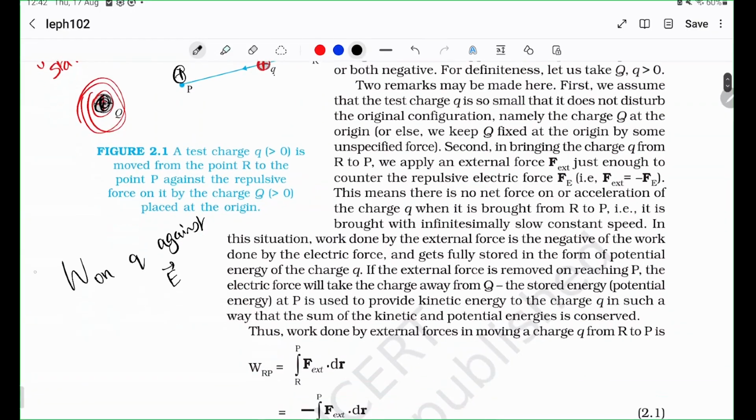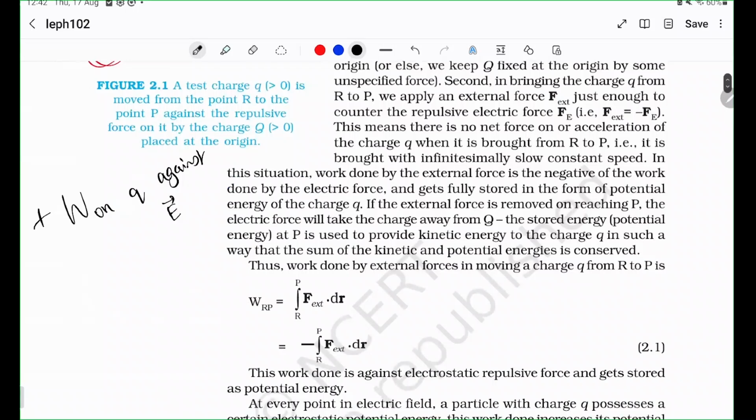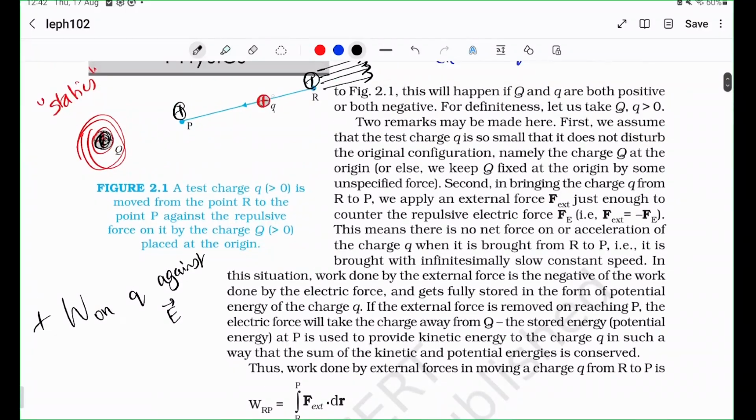So you are doing positive work. What does positive work mean? You are basically trying to increase the energy of this q. Because the moment the q is at point P, it has a greater tendency to move away. So more energy can be extracted from it.